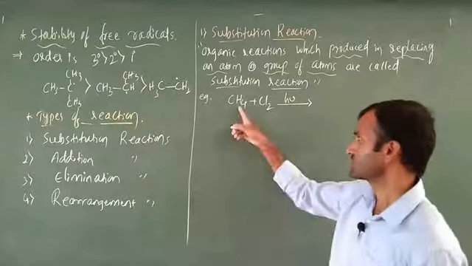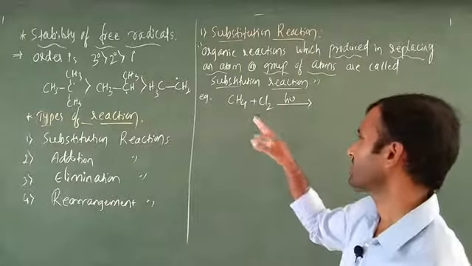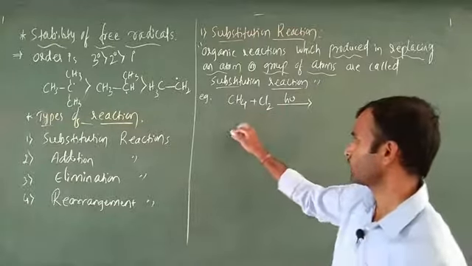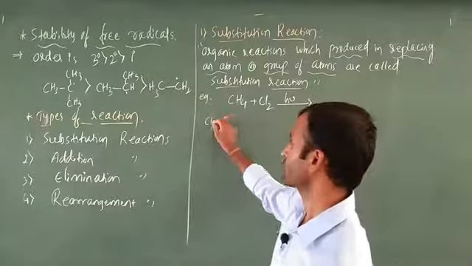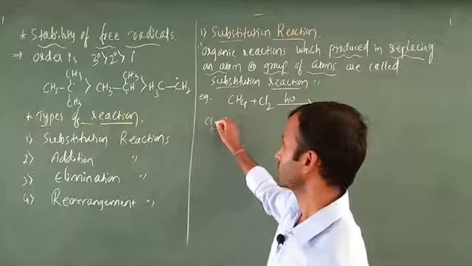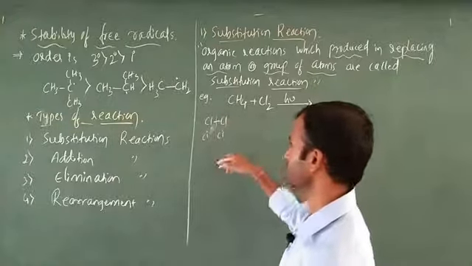Here we have CH4 and Cl2 in the presence of light. If you want, you can write the mechanism. In Cl2, homolytic cleavage takes place, and a free radical is possible on each chlorine.